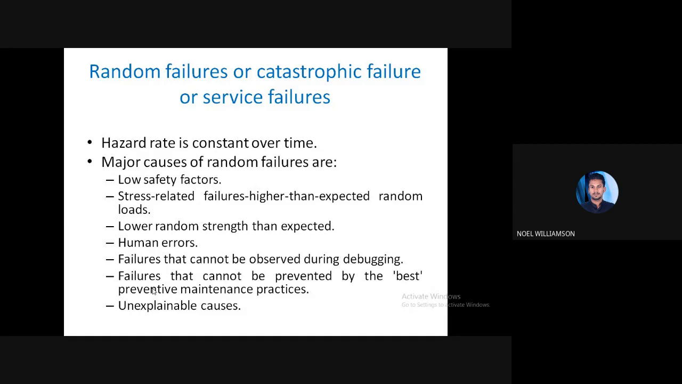If a higher load than the expected load is applied, then there will be failure. Or a lower random strength than expected, human errors, failures that cannot be observed during debugging, failures that cannot be prevented by the best preventive maintenance practices, and also unexplainable causes. So usually, due to unexplainable or unpredictable reasons, these types of failure occur.